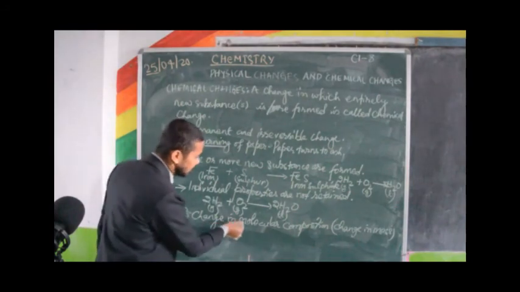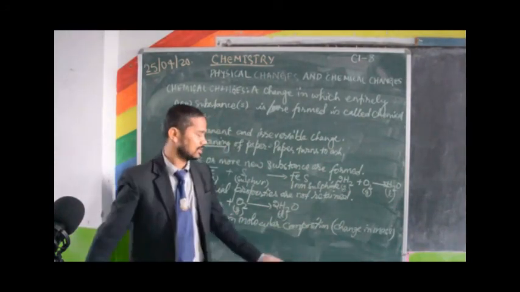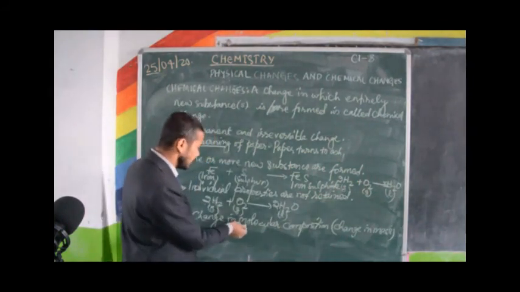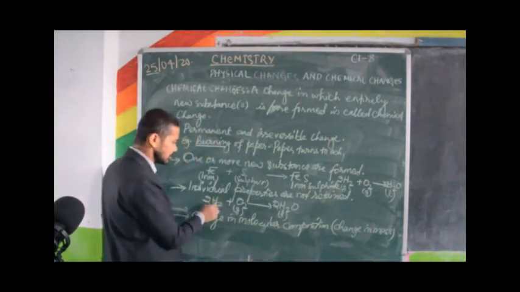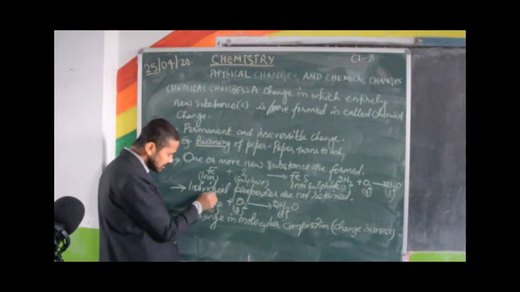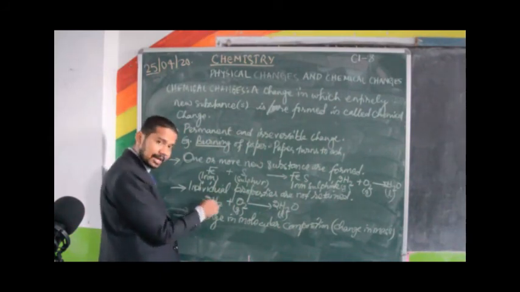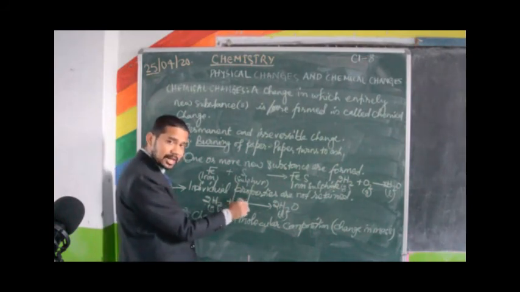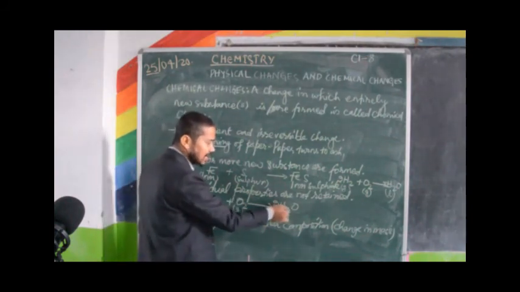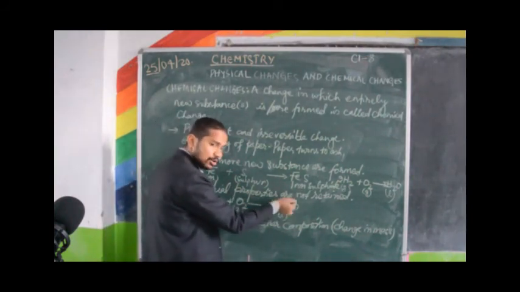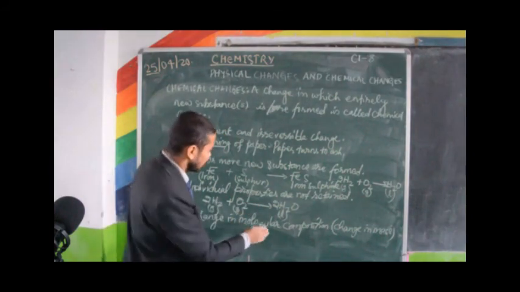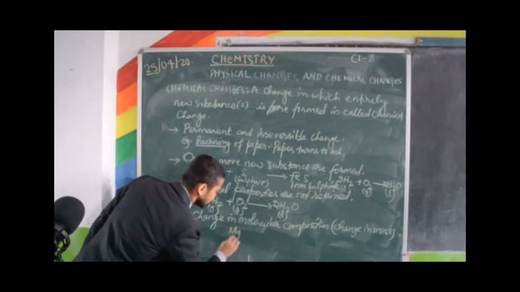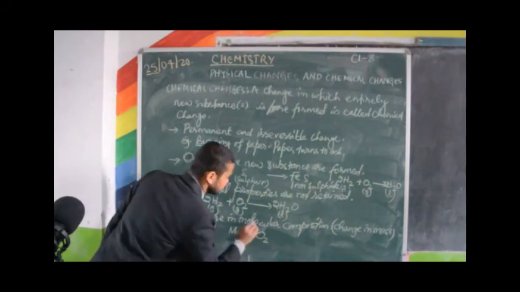Now change in molecular composition, that means change in mass. Here the hydrogen molecule has hydrogen atoms only, the oxygen molecule has oxygen atoms only, but water has hydrogen atoms as well as oxygen atoms. So molecular composition is changing. For example, magnesium plus oxygen gas.